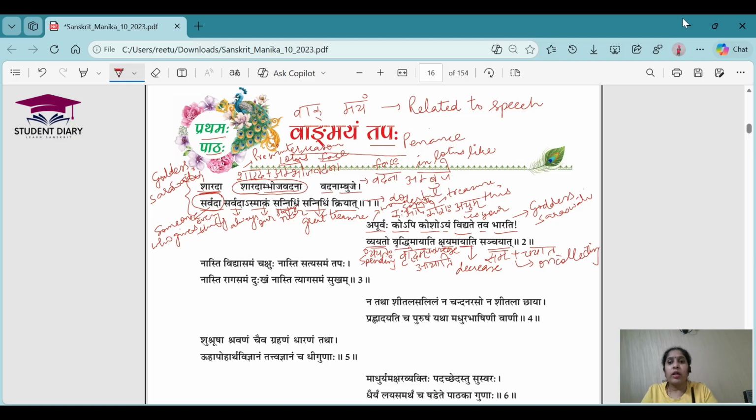seen before. So, what is the quality of the treasure of goddess Saraswati? That it increases on spending. Whenever you share it with others, when you spend it, means when you are using it, then only it is increasing. But if you are just keeping it safe, you are not using it at all, that time it will decrease. So you can understand it with the help of an example: suppose you are trying to make other students understand this shloka, the one which we are talking about, and you are actually sharing it with others, you are explaining it to others, or you are revising it for yourself every day.